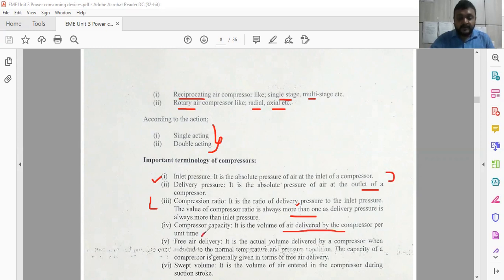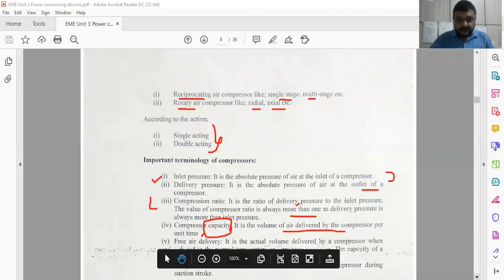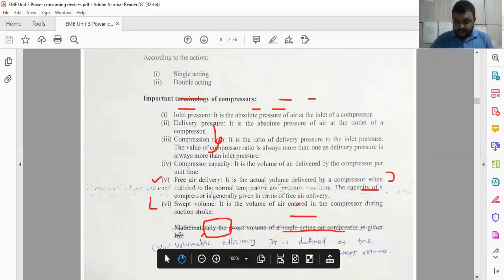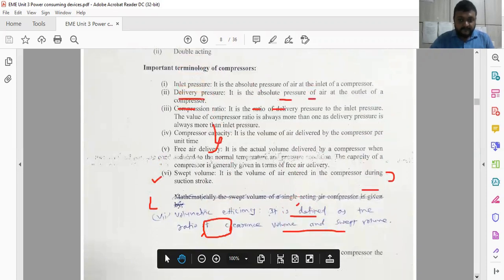Unit time may be 1 second, 1 minute, or 1 hour, depending upon the requirement of the industry, and it configures the technical aspect of the compressor by deciding the compressor capacity. Whenever you are going to purchase a compressor, you have to specify the capacity of the compressor. That is one of the important parameters to select the compressor for the specific purpose. Now here you have to see some more terminology.